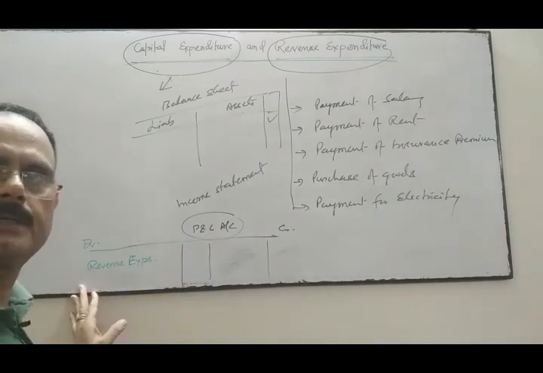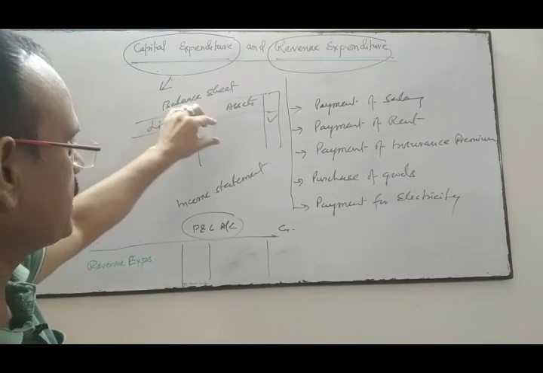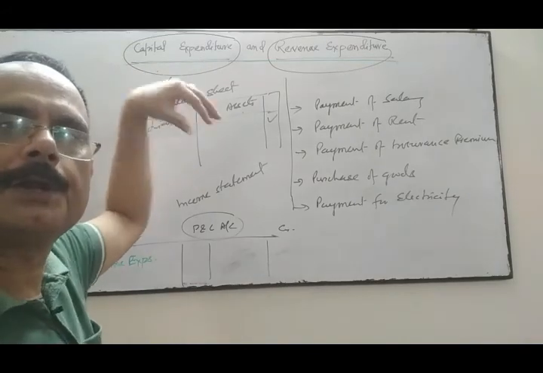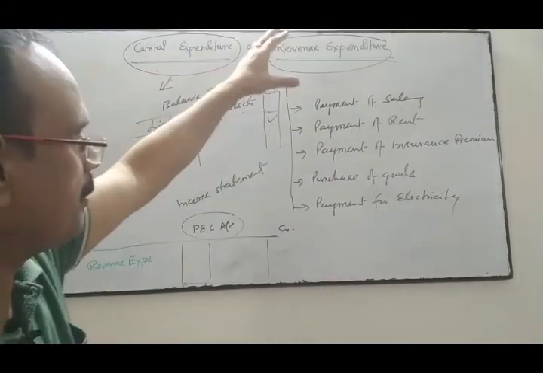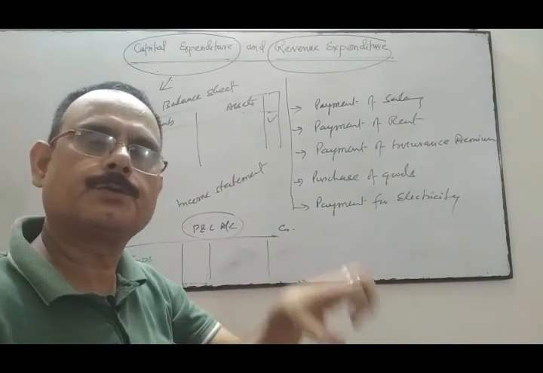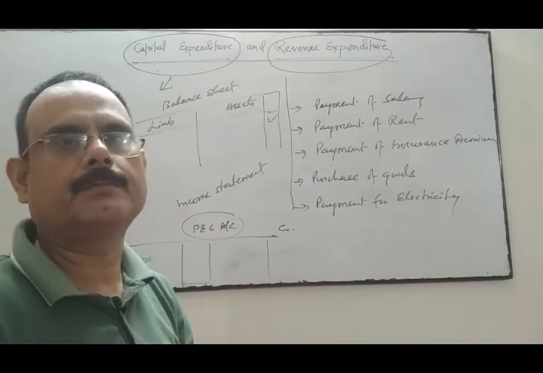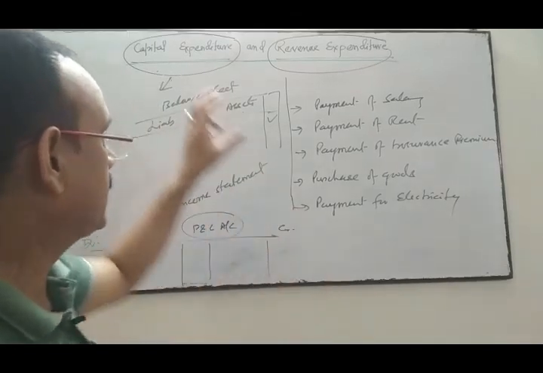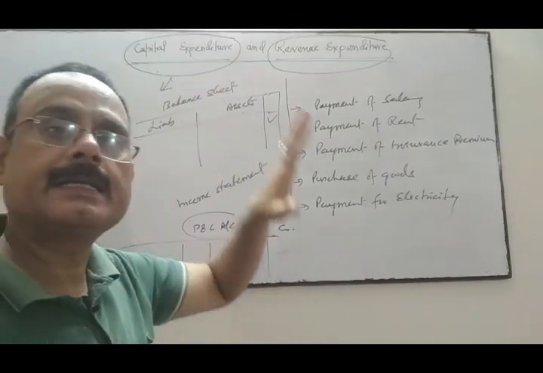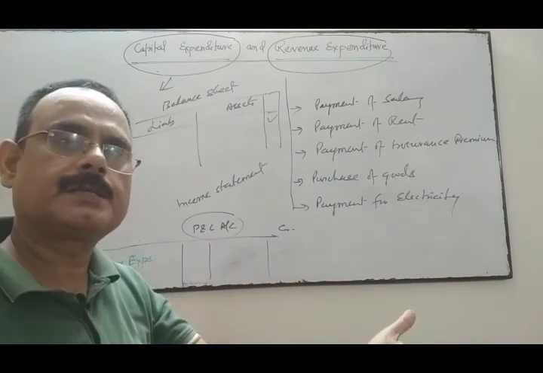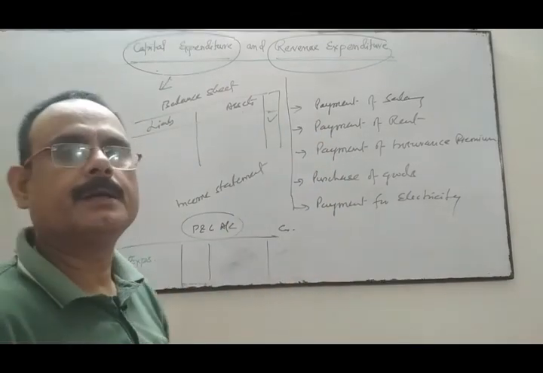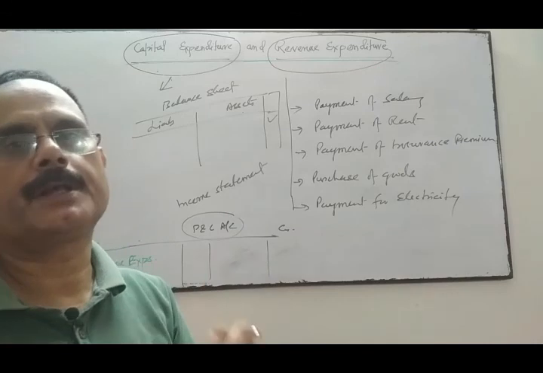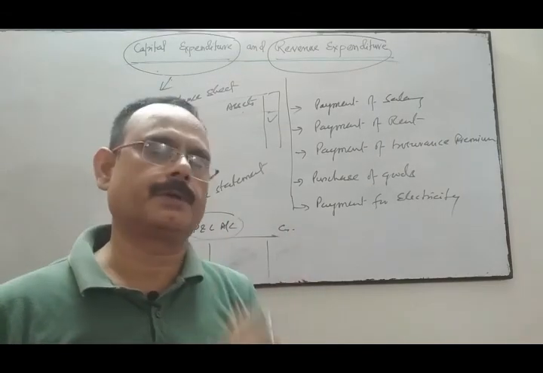The benefit of capital expenditure is derived over a period of time, whereas the benefit of revenue expenditure is only for that particular accounting year within the 12 months. The capital expenditure increases the earning capacity of the business, whereas the revenue expenditure maintains the profit earning capacity.